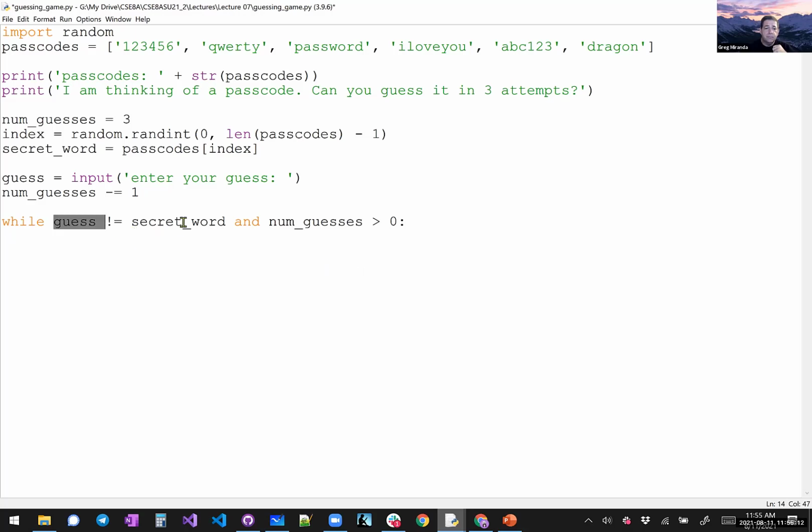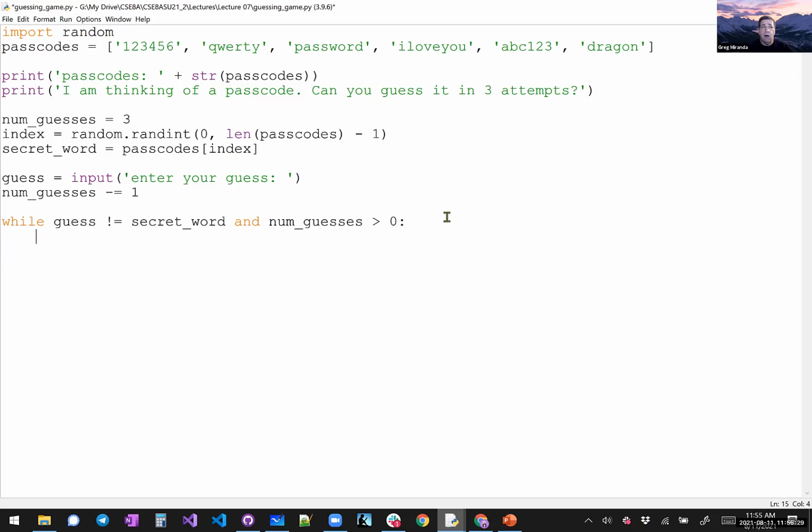So let's say they guess incorrectly on the first time. Starts with 3. They guess something wrong. This turns to true, and this turns to true because 3 is greater than 0 and they guessed something wrong. So this is going to loop and it's going to do stuff.